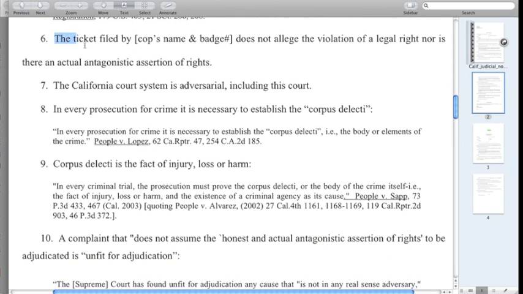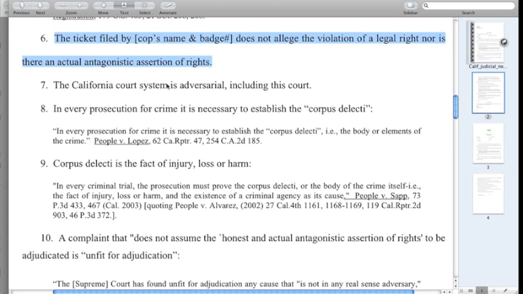Here we go. The ticket filed by the cop does not allege the violation of a legal right, nor is there an actual antagonistic assertion of rights. He's denying this. Well, you just have to read the ticket. There's nothing in there about an actual antagonistic assertion of rights. It's a traffic ticket, for heaven's sakes.